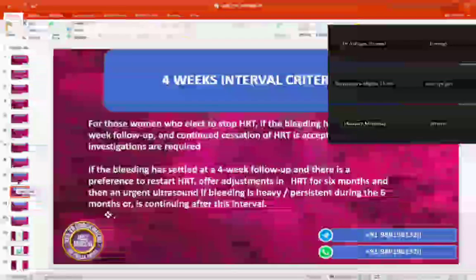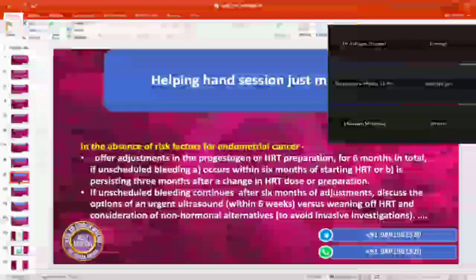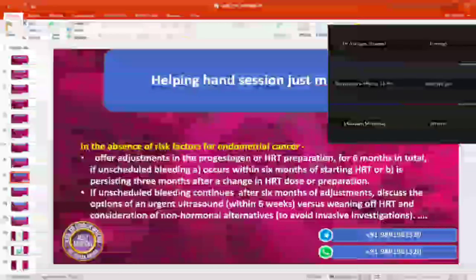Yes, ma'am. So now Maliha, the patient has come to you, say 5 months after HRT, and you have changed her doses, made some adjustment in her doses. Again, she is coming after 2.5 months of dose adjustment. What are you going to do further? This is the scenario. Now you counsel Sarah.